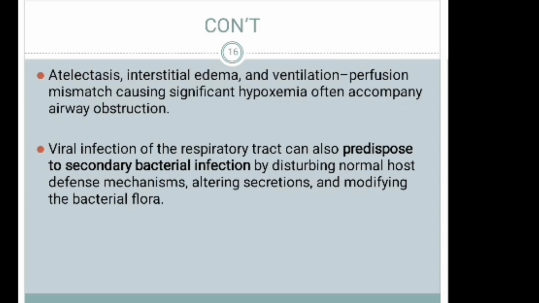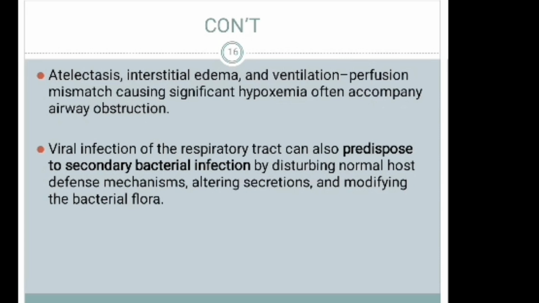Viral infection of the respiratory tract can also predispose to secondary bacterial infection by disturbing normal host defense mechanisms, altering secretion, and modifying the bacterial flora. If there is a viral infection of the upper respiratory tract, bacteria can follow the viral infection and complicate it.